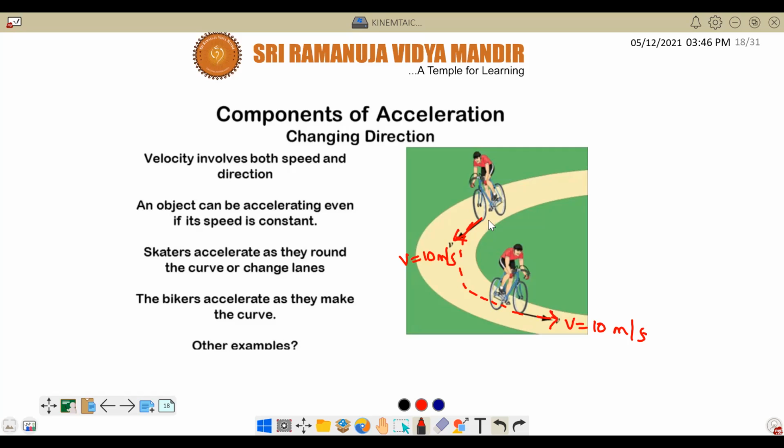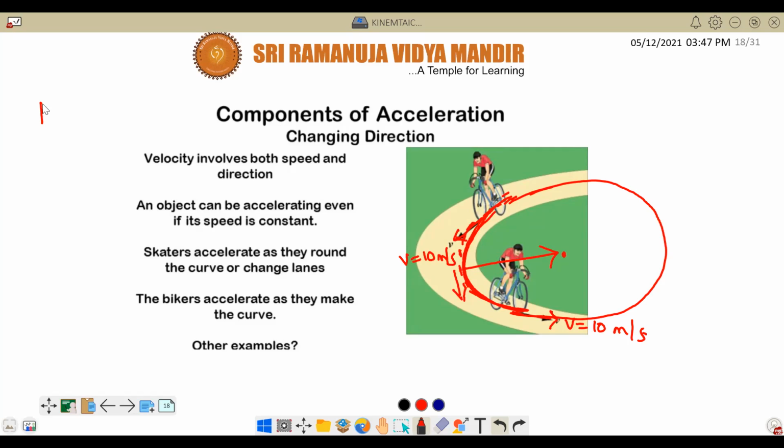So whenever you are going on a circular path, because of the change in direction of the velocity, you will have acceleration, and that acceleration will be towards the center of the circle. It will not be along the direction of motion of the path.